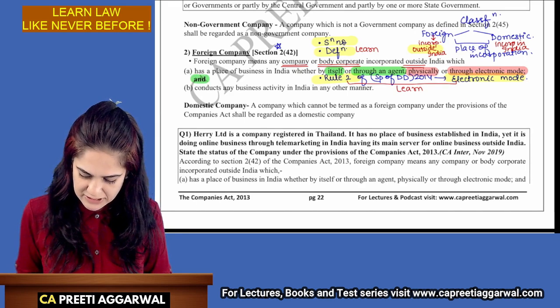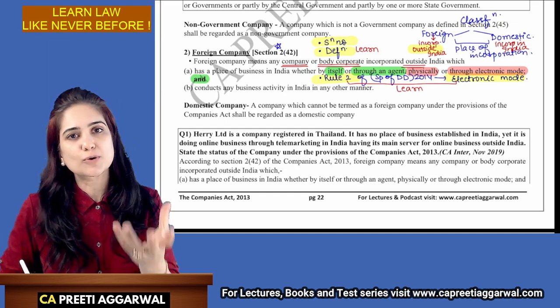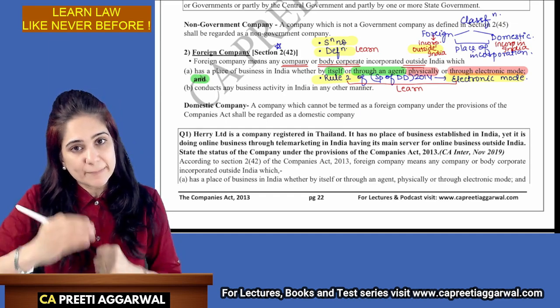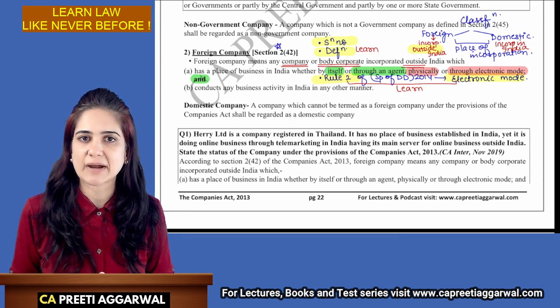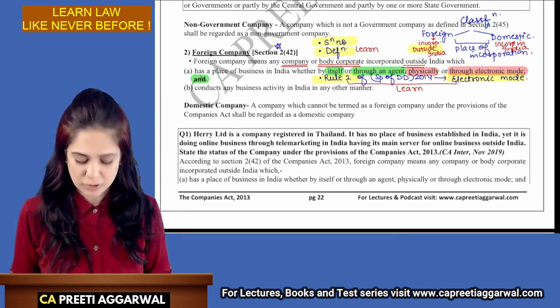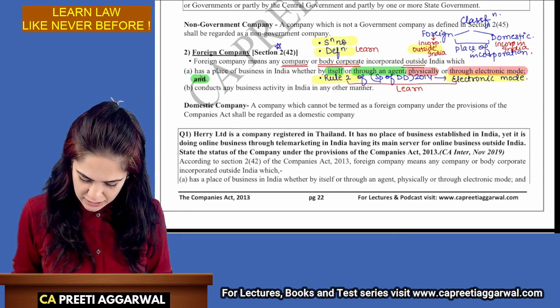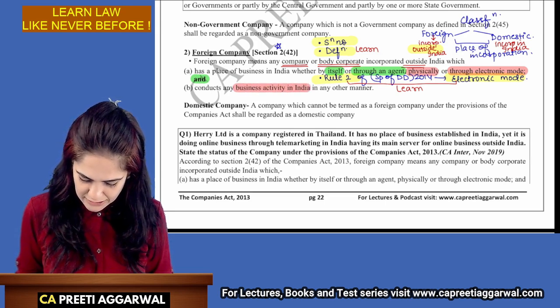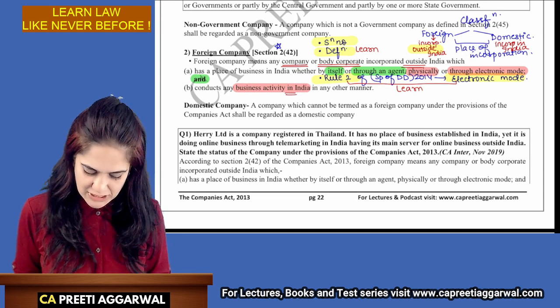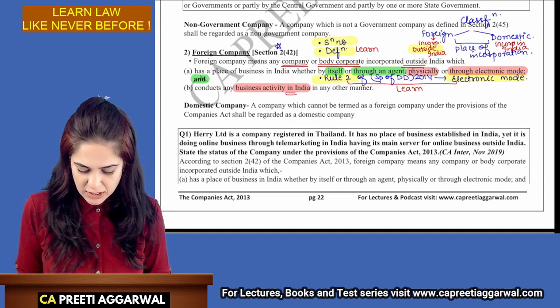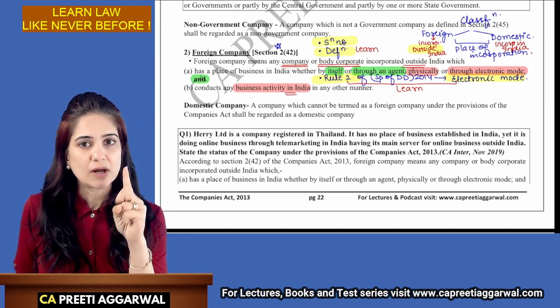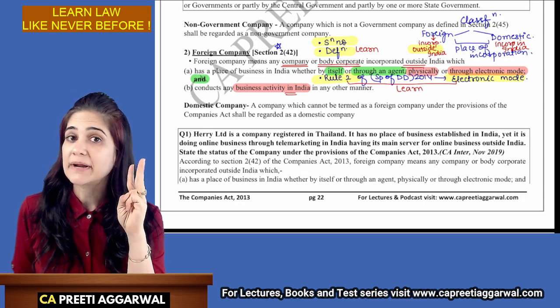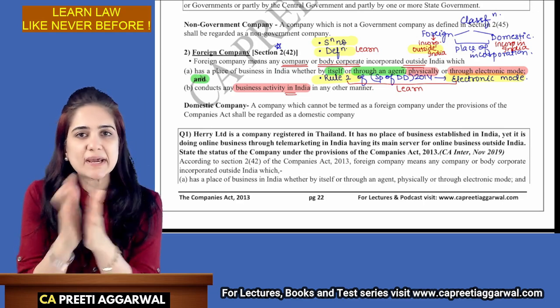It conducts business activity. So you are not only present in India, but you are also doing some business activity in India. So what is the keyword over here? You conduct business activity in India. So these are my keywords. You may be either a company or a body corporate incorporated outside India. So see how I break and learn.